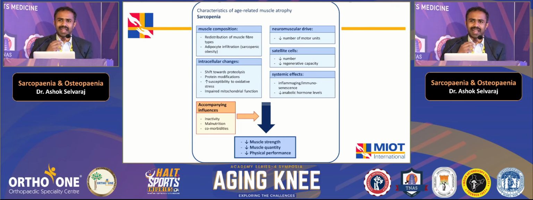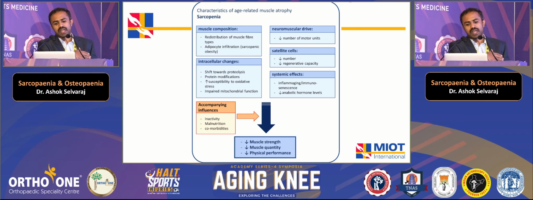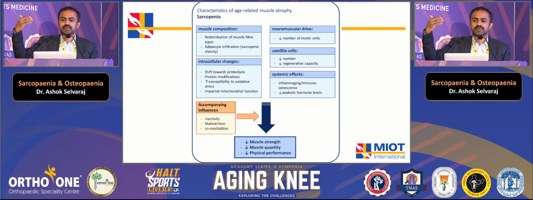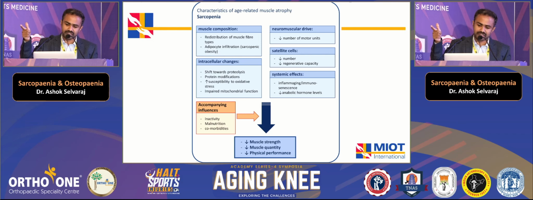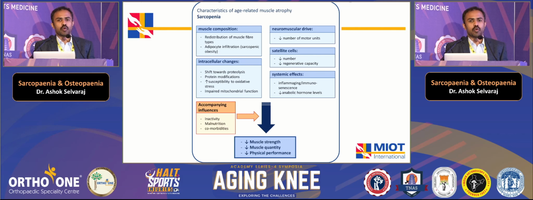So what are the characteristics of age-related muscle atrophy, the sarcopenia? There will be redistribution of the muscle fiber types, changing from type 2 to type 1, and slowly when the muscle atrophy happens, they are replaced with adipose tissue. There is also a shift towards proteolysis, more catabolic mechanisms start happening, and there is impaired mitochondrial function. These are aggravated by inactivity, malnutrition, and comorbidities. These eventually lead to decreased muscle strength, muscle quantity, and overall decreased physical performance.